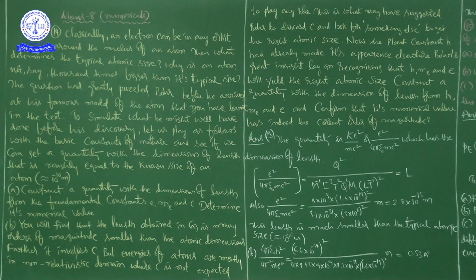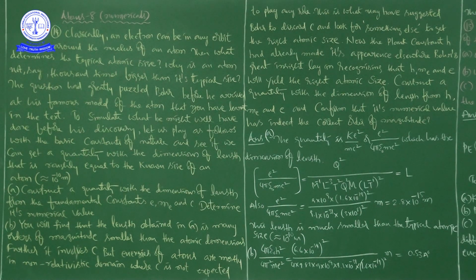See here, the quantity is k e squared by m c squared, or e squared by 4 pi epsilon naught m c squared. You know the value of k, that is 1 by 4 pi epsilon naught, so these two are the same. He is saying that this quantity has dimensions of length. You know dimensions of length means capital L.